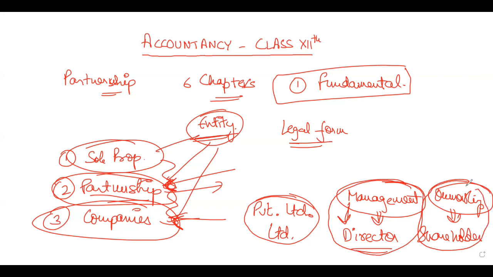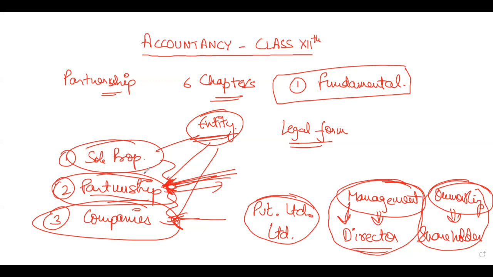But in case of partnership, the partners invest money in the partnership firm, as well as they take all the decisions on their own. Now you understood some difference between partnership and companies. It is just different ways of running a business, different legal forms of business.